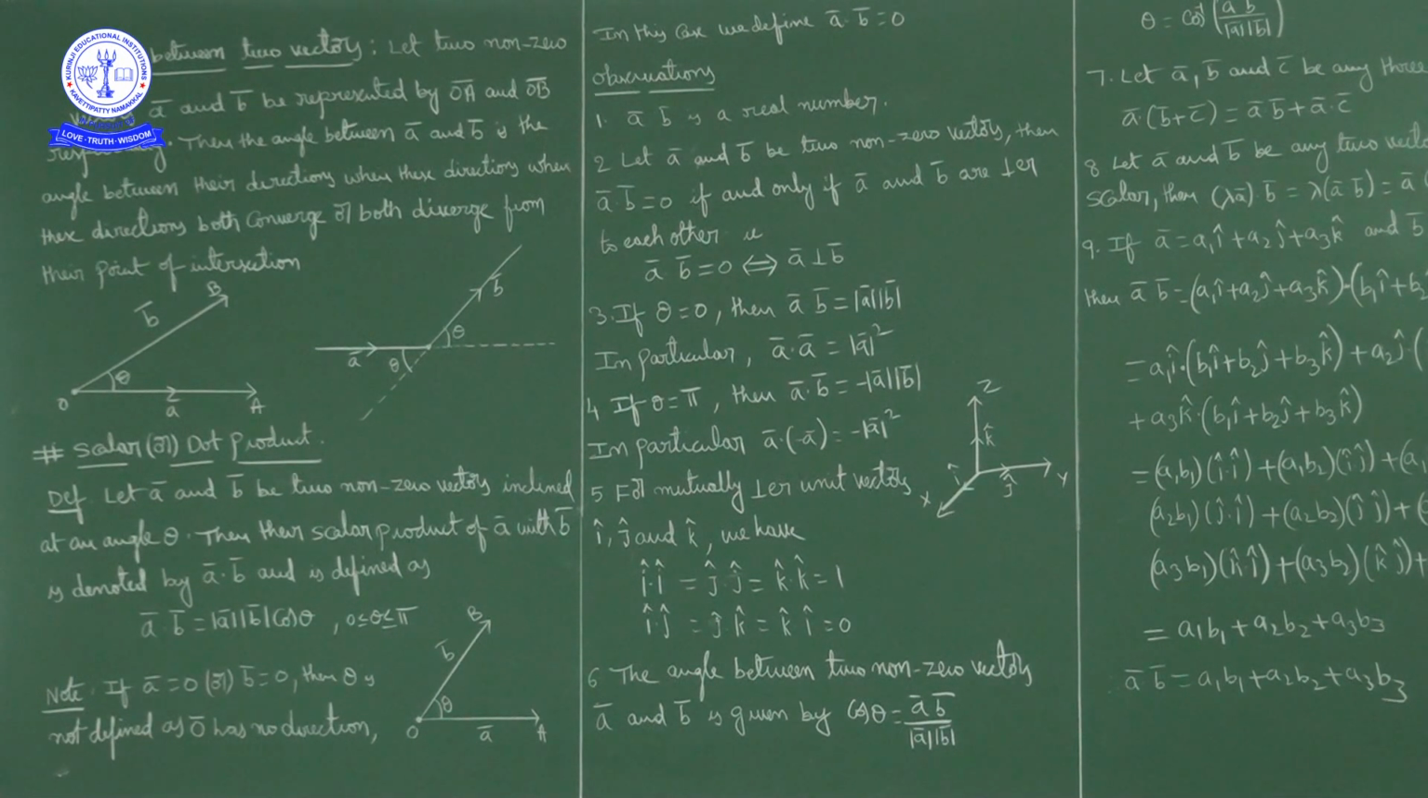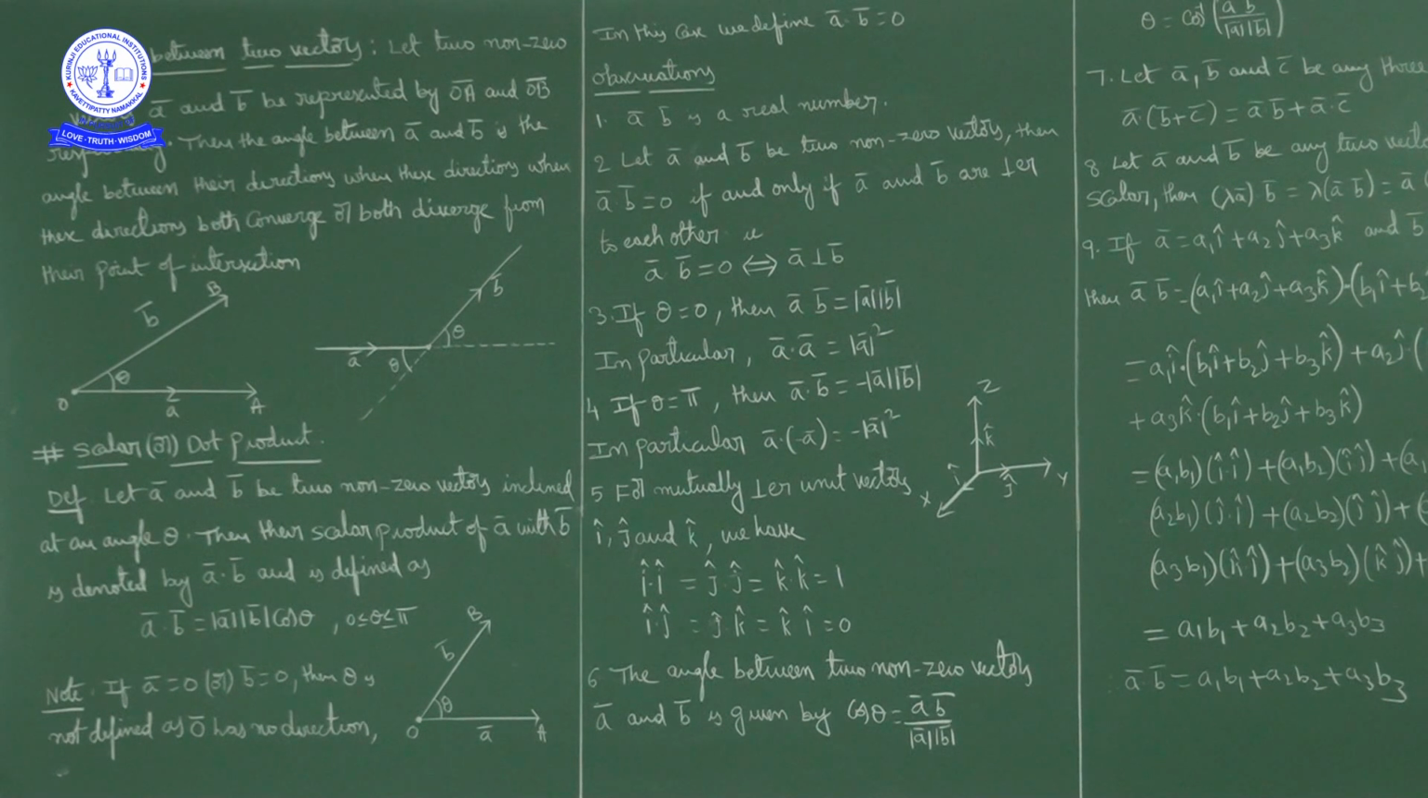Next concept, next point. Now suppose this is the x-axis, y-axis and z-axis, and this is the origin. Now the unit vector along the x-axis is what? i cap. The unit vector along the y-axis is j cap. The unit vector along the z-axis is k cap. So the angle between the x-axis and y-axis is 90 degrees, the angle between the y-axis and z-axis is 90 degrees, and the angle between the z-axis and x-axis is 90 degrees.